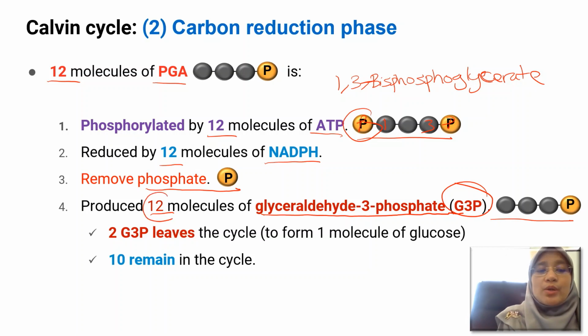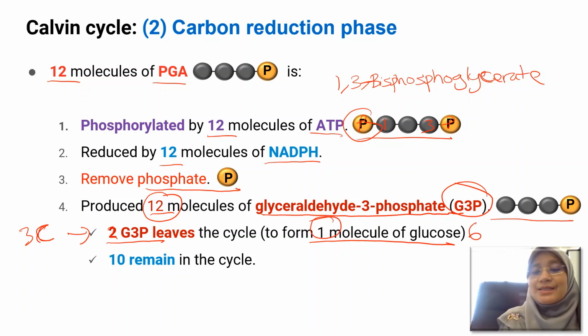From the 12 molecules of G3P produced, 2 G3P will leave the cycle, and the 2 G3P molecules will be used to form 1 molecule of glucose. So remember, 1 molecule of G3P has 3 carbon atoms. Okay, so you will require 2 molecules of G3P to produce 1 molecule of glucose, which has 6 carbon atoms, and then the remaining 10 G3P molecules will stay in the cycle for the next stage, which is RuBP regeneration stage.